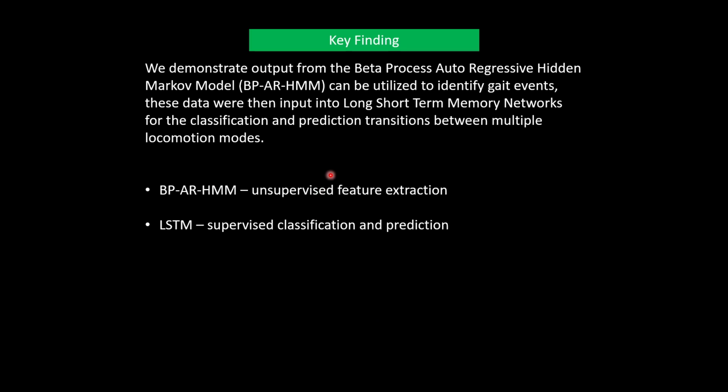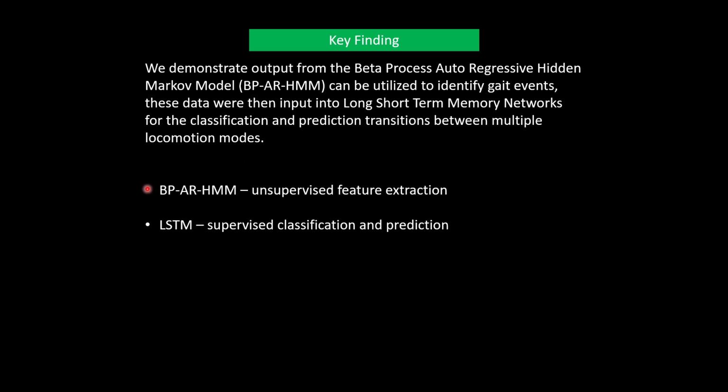So, the key finding for this study is that we demonstrated the output from the beta process autoregressive hidden Markov model can be utilized to identify gait events. And information between these gait events can then be input into a long short-term memory network for the classification and prediction of transitions between multiple locomotion modes.